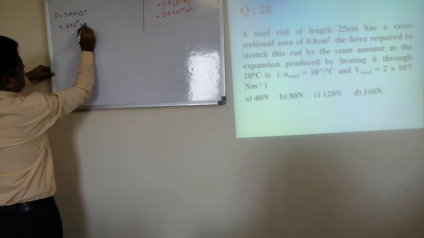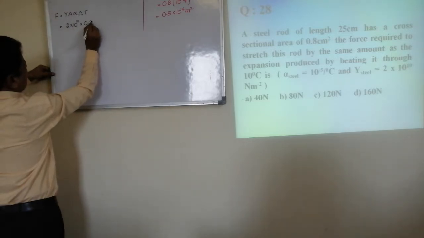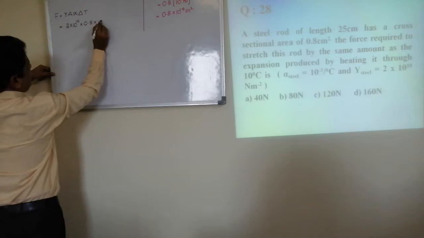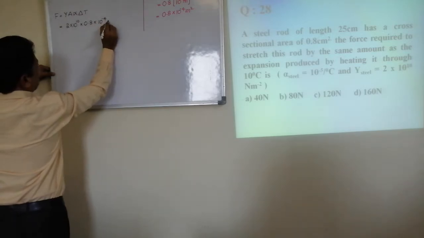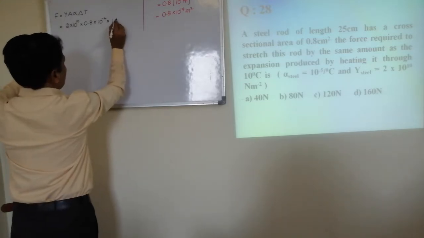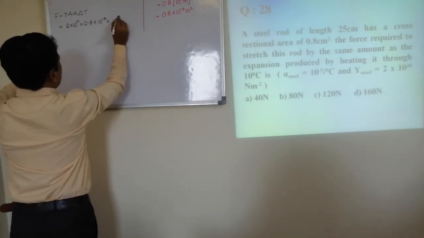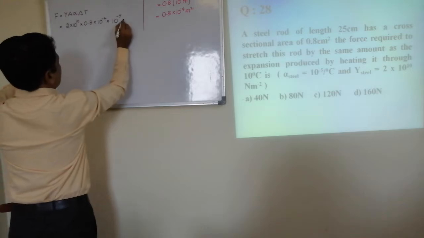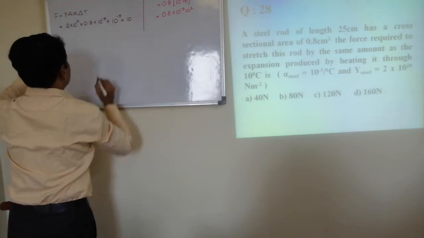A means 0.8 into 10 to the power minus 4. Alpha 10 to the power minus 5. Delta T is 10.